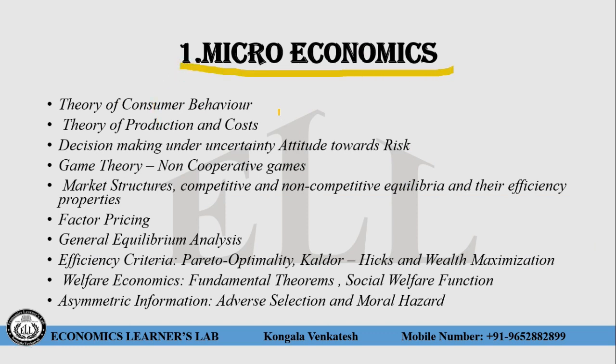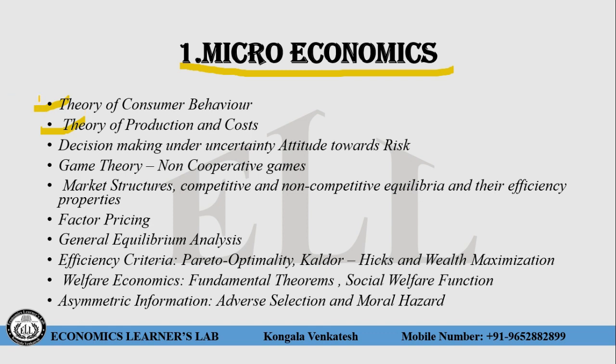Microeconomics syllabus. This is all about the microeconomics syllabus of the NTA economics exam. The theory of consumer behavior is very important. From this topic you will get questions such as: what is the cardinal approach, what is the ordinal approach, what is revealed preference theory, who propounded all of these, and what is consumer equilibrium in the cardinal approach, ordinal approach and revealed preference theory. Next one, theory of production and cost. Cost curves are very important, and production equilibrium, that is the producer equilibrium point, is very important.